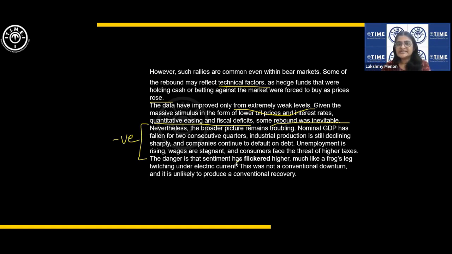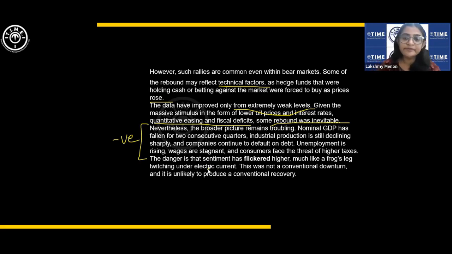The danger is that sentiment has flickered higher, much like a frog's leg twitching under electric current. What does that mean? Flickered is what? Flashed, right? So sentiment here refers to the optimism.